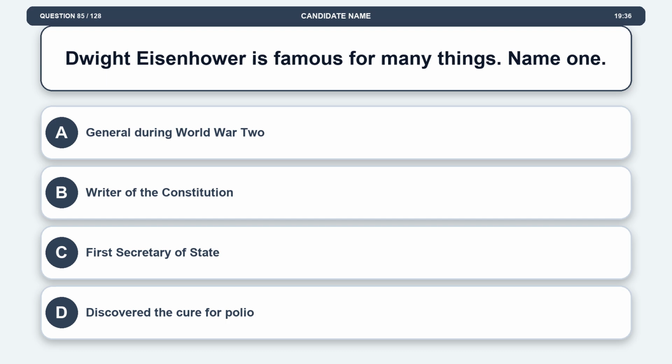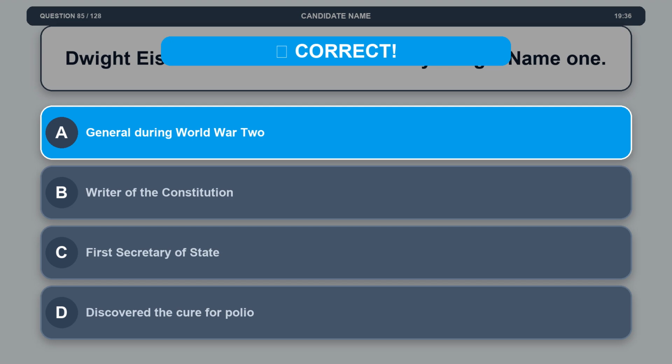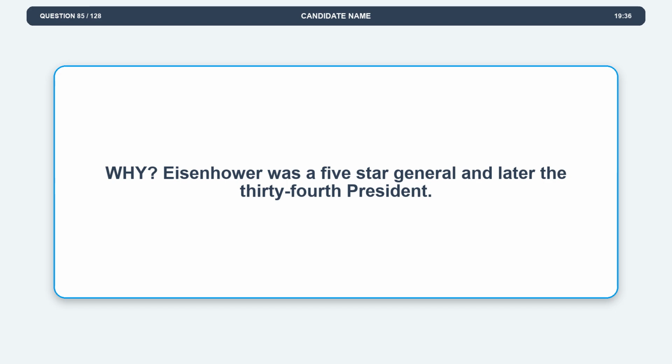Option D, discovered the cure for polio. The correct answer is option A, general during World War II. Explanation. Eisenhower was a 5-star general and later the 34th president.